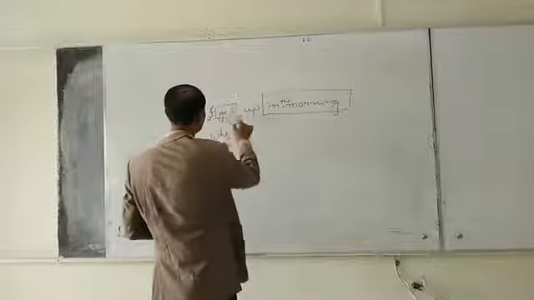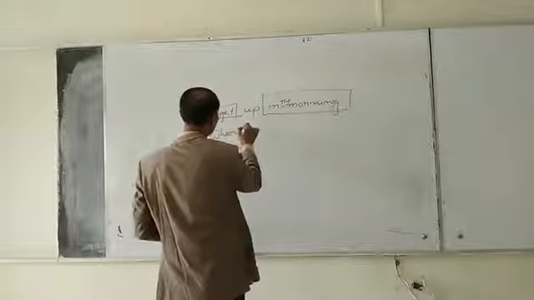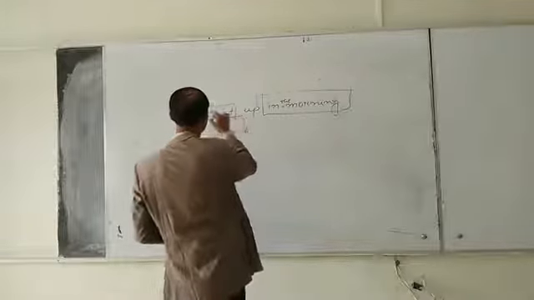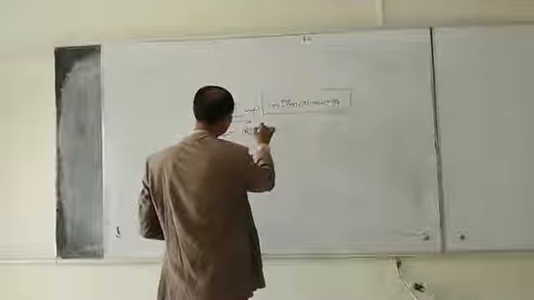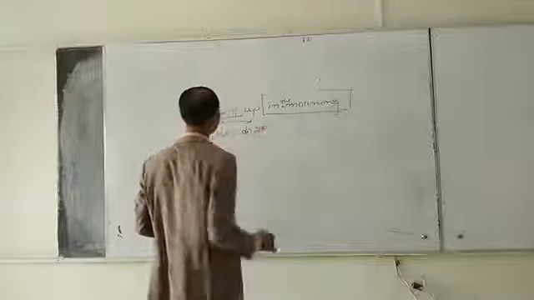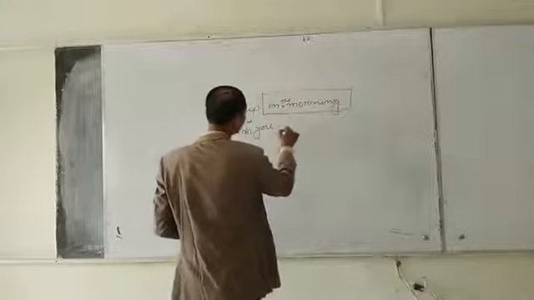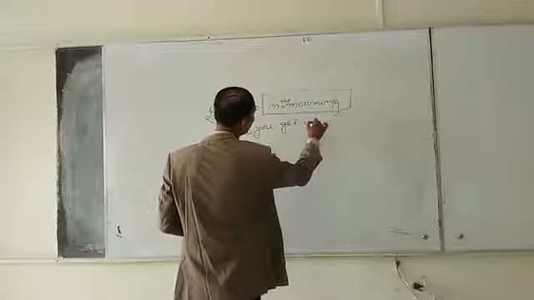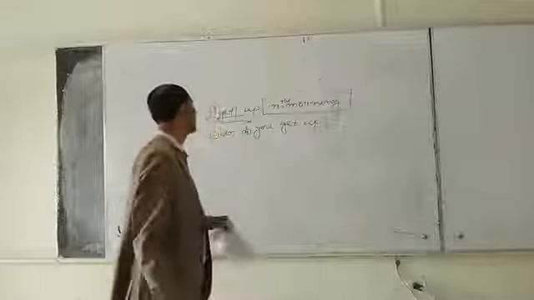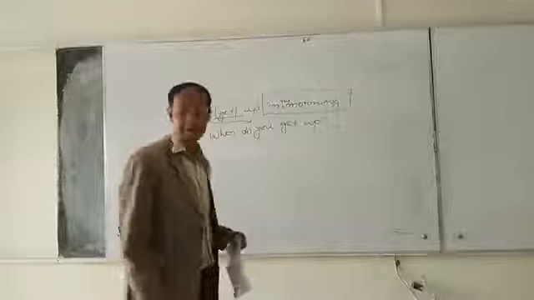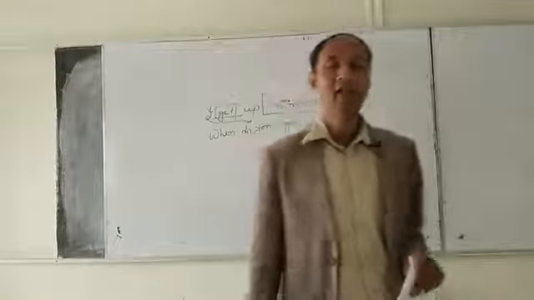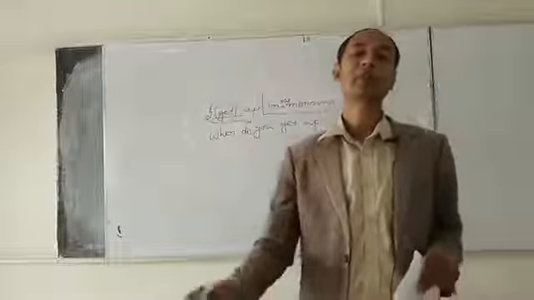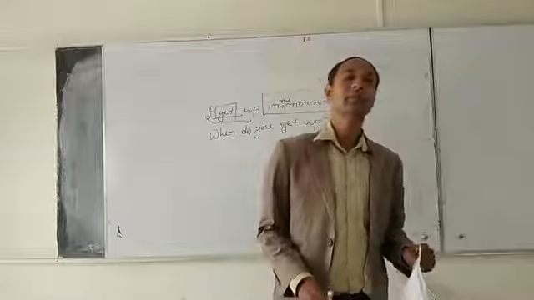Okay, we will use do. When do, I will be replaced by second person you. When do you get up? Okay, this is the answer.